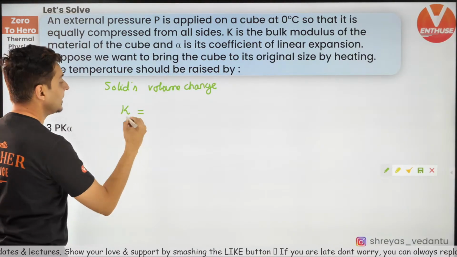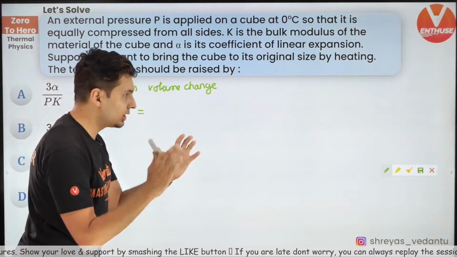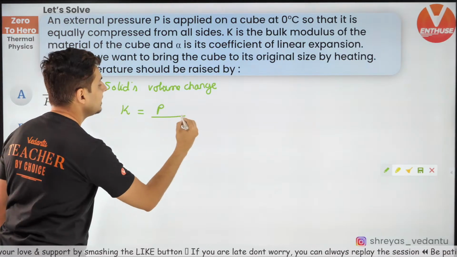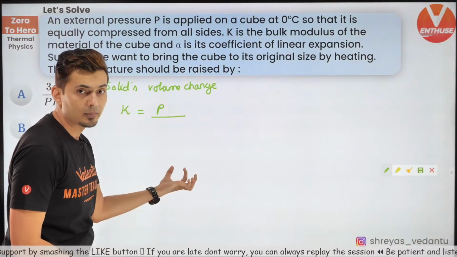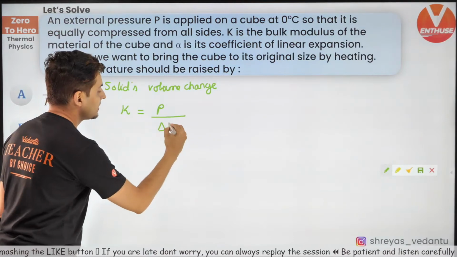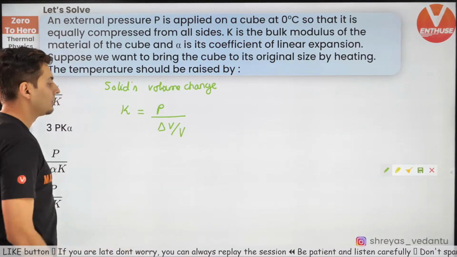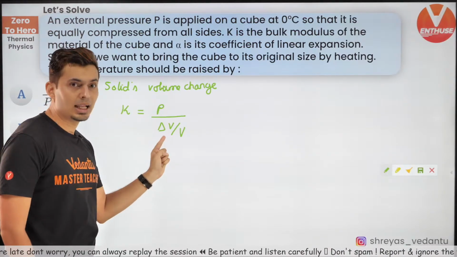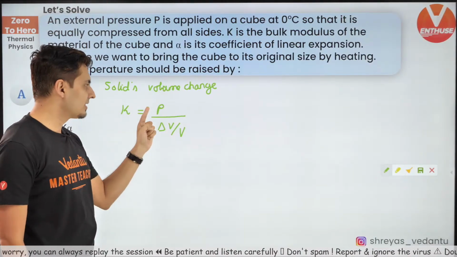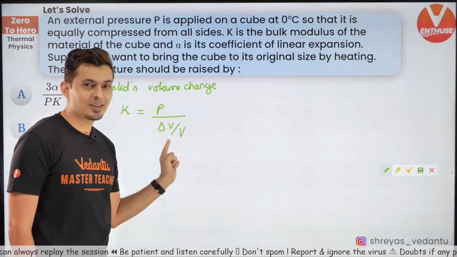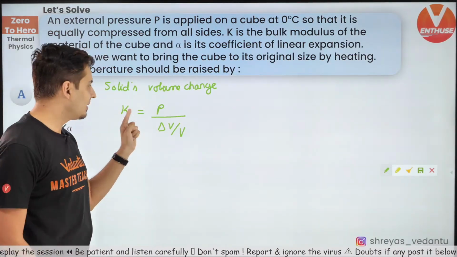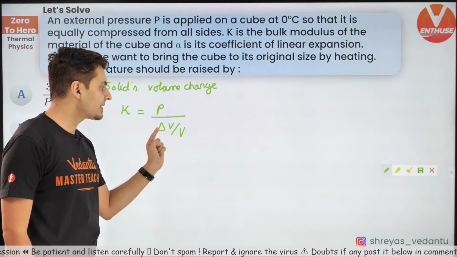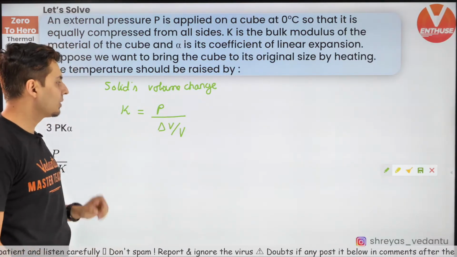K is equal to applied pressure, extra pressure, P, divided by the strain. What is the strain? Change in volume upon original volume. If you remember, bulk modulus is bulk stress upon bulk strain. Young's modulus is longitudinal stress by longitudinal strain. Same way, shear modulus is shear stress by shear strain. So this is what you get.